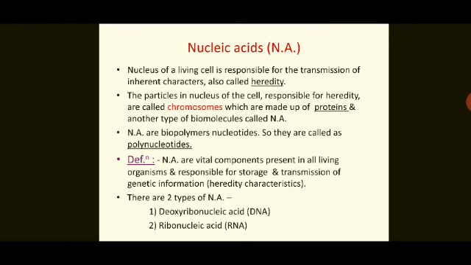So how many types of nucleic acids are there in the body? There are two types of nucleic acids, that is deoxyribonucleic acid, in short DNA, and ribonucleic acid, that is RNA. Now we are going to study in detail about DNA and RNA.